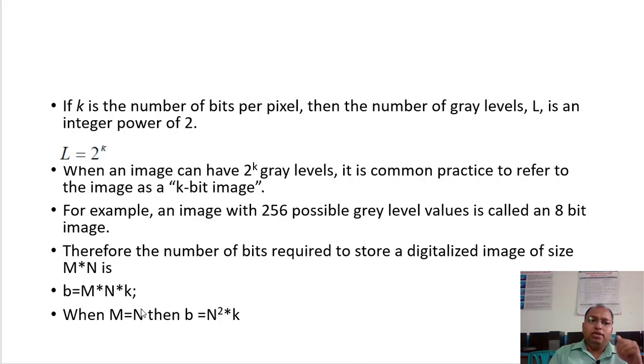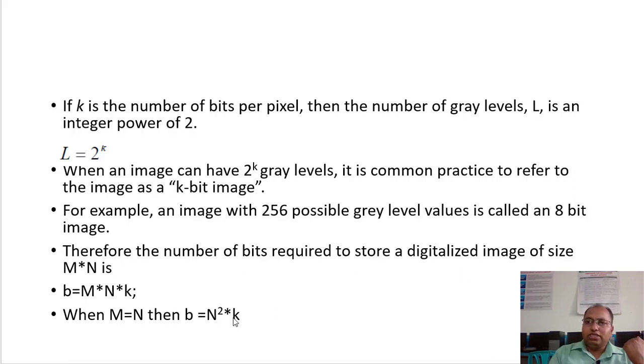Are you getting it? If rows and columns have the same value, as in the same example of 1024 by 1024, this formula reduces to n square into k.